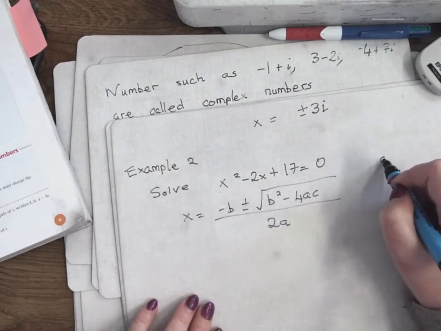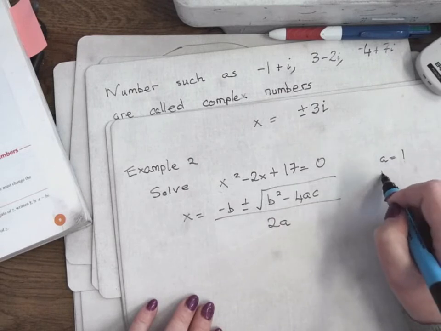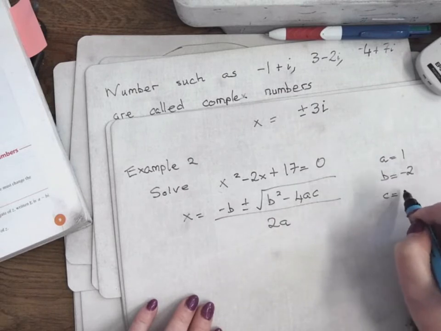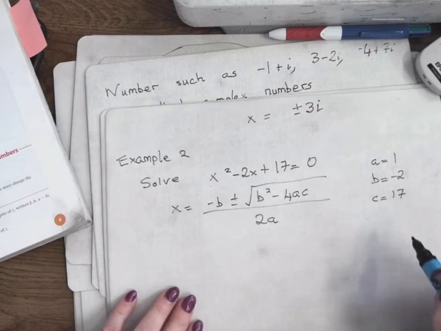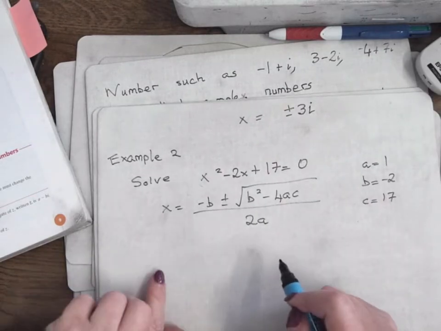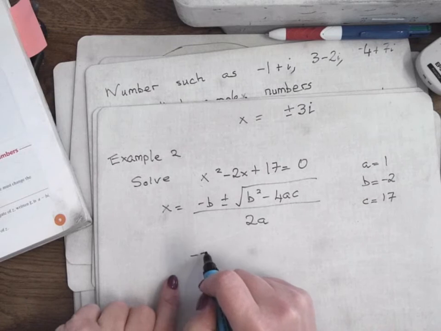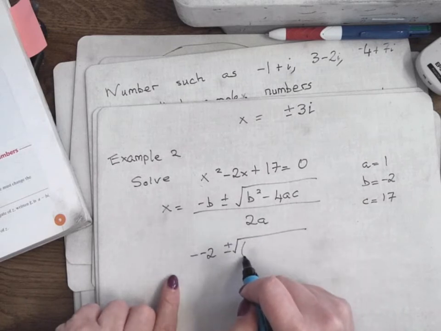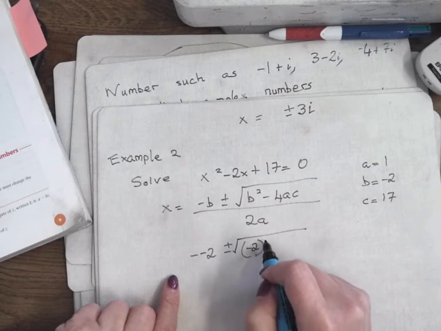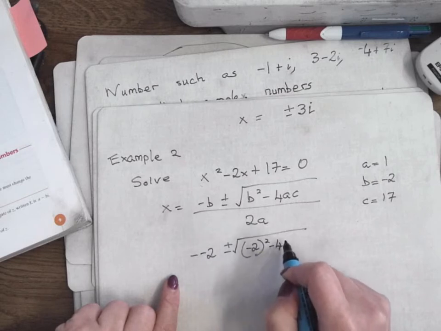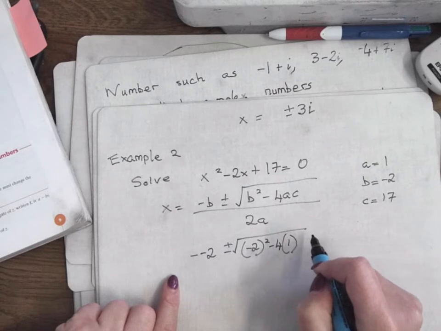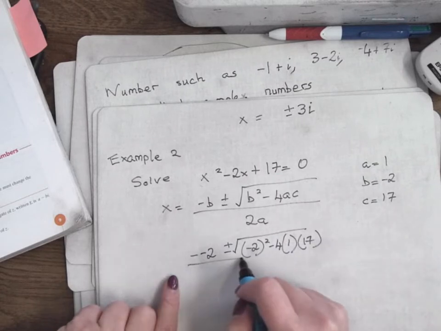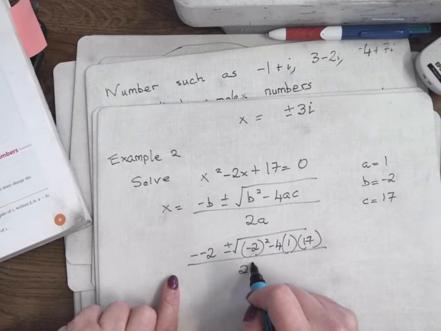So a is 1, b is minus 2, c equals 17. So it's minus minus 2 plus or minus the square root of minus 2 squared minus 4 times 1 times 17, all over 2 times 1.